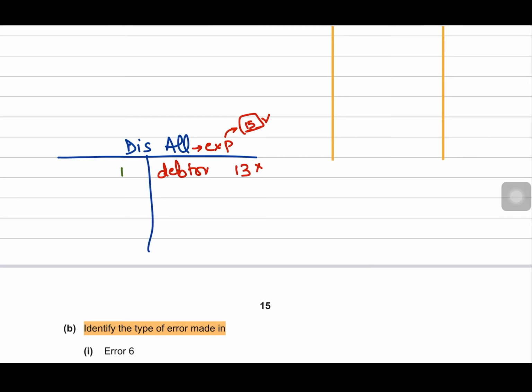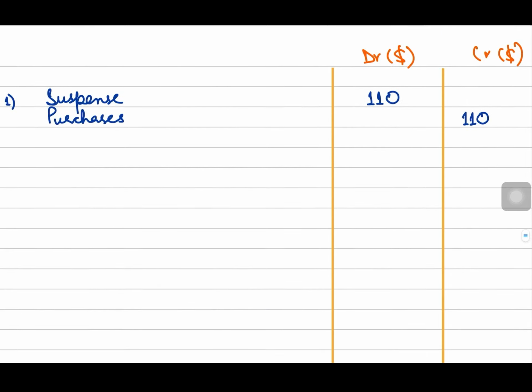First one is to eliminate the effect of the wrong entry, and then to establish the right entry, right? So in total, discount allowed will be debited by $28. And again, since the problem was just in the discount allowed T account, this error will also be corrected by crediting suspense account with $28.